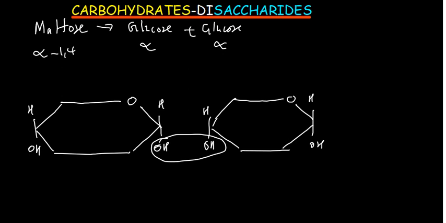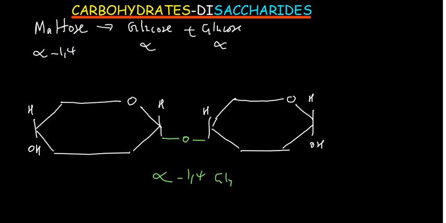I'll give you also another assignment. Go and find out which one is going to give out an H and which one is going to give out an OH, because one oxygen is supposed to remain. Please find out immediately after the class. It is important. So the oxygen that remains is going to be like that. So this bond which is formed here is called alpha 1,4 glycosidic bond.